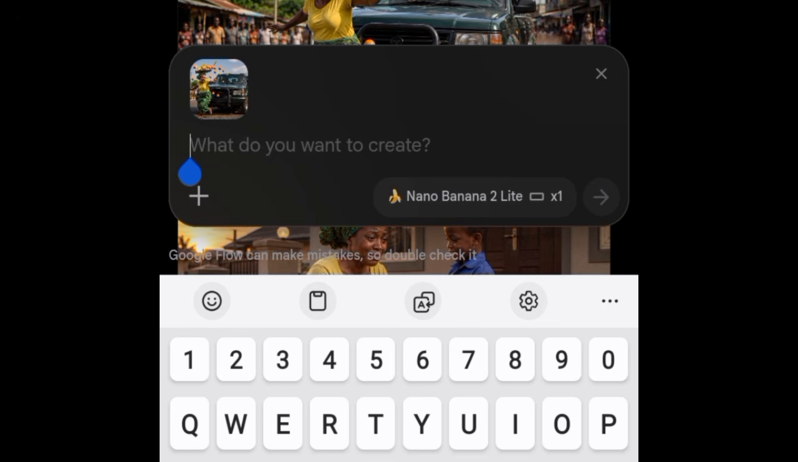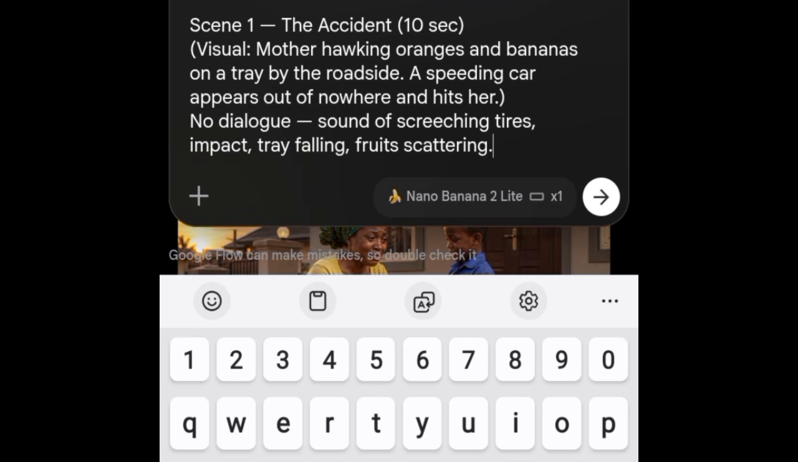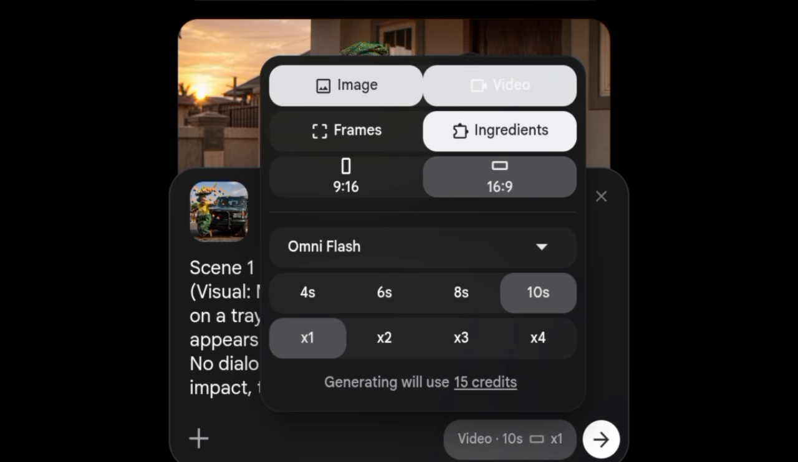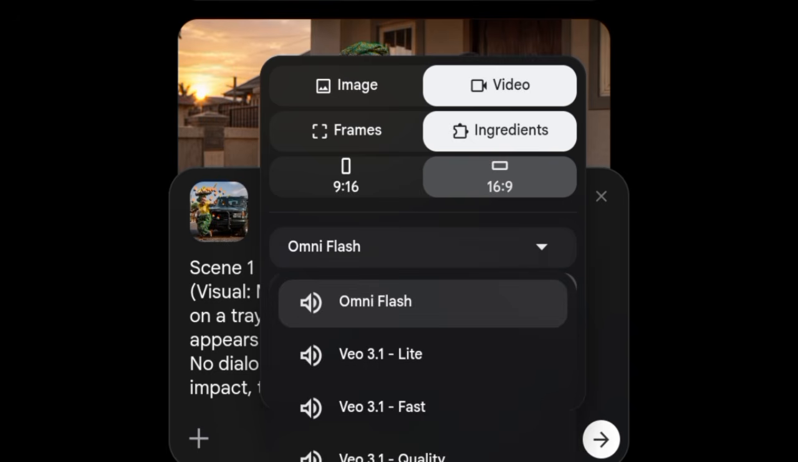Do you understand? So I'm going to come over to where there is what do you want to create to paste in my prompt. At this point, after pasting in my prompt, I'm going to come over here. Then I'm going to switch over from image that comes by default to video. Once I select video, I'm going to use 16:9 aspect ratio. I'm going to use Omni for the model. I'm going to be using Omni Flash.